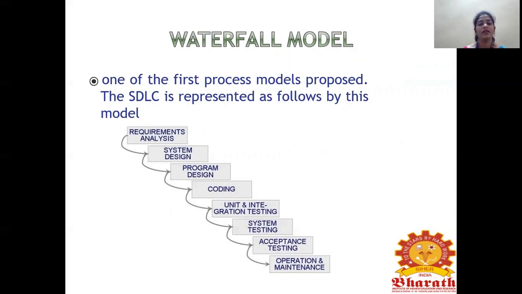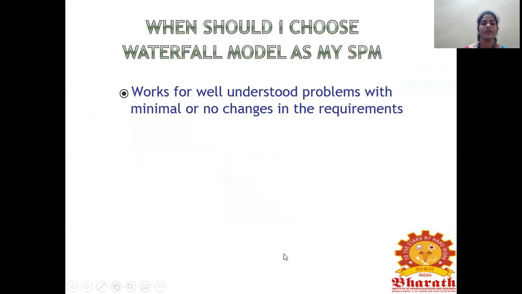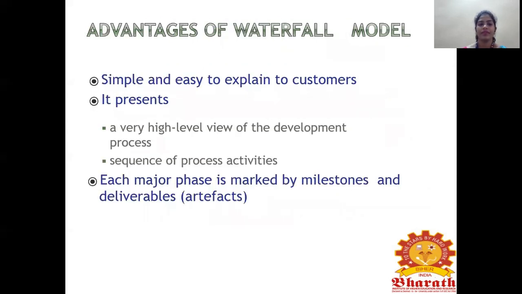So these are the life cycle phases in software development. The first one is requirement analysis phase, system design, then program design, then coding phase, unit and integration testing phase, system testing phase, acceptance testing phase, and operation and maintenance phase. So when should I choose a waterfall model? It works well when minimal or no changes are required in the problem.